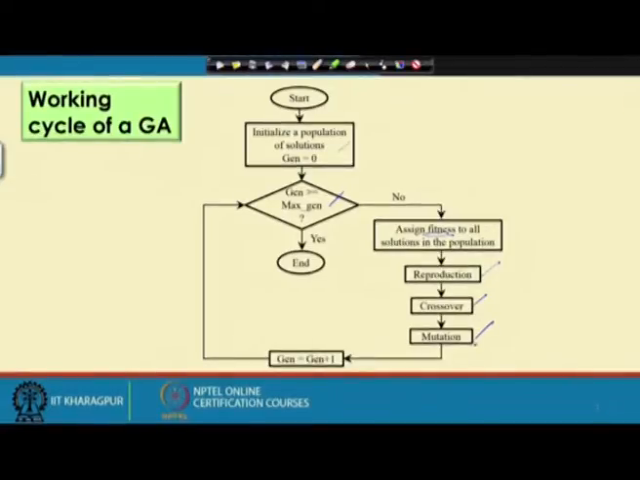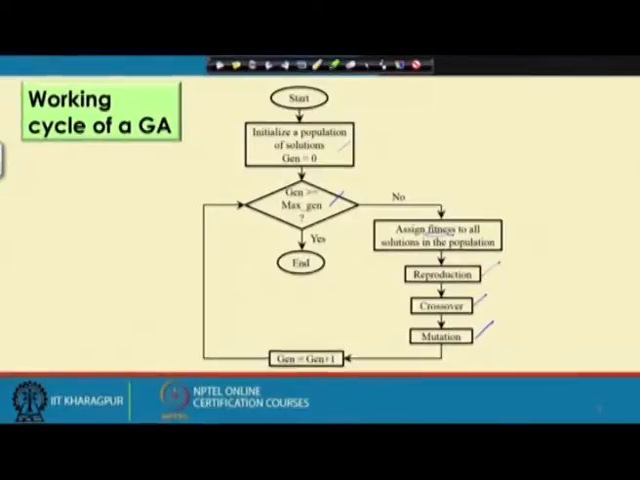Now, with this application of the operators like reproduction, crossover and mutation, one cycle of a GA is completed. So, here we use the generation counter, generation equals to generation plus 1, and this particular process will go on and on through a large number of iterations, and we will be getting that particular optimal solution. So, this is in short the working cycle of a genetic algorithm.